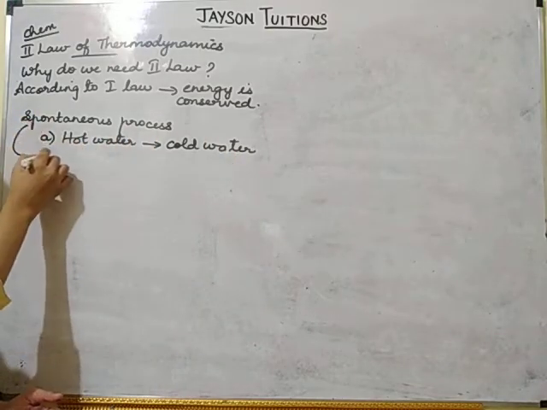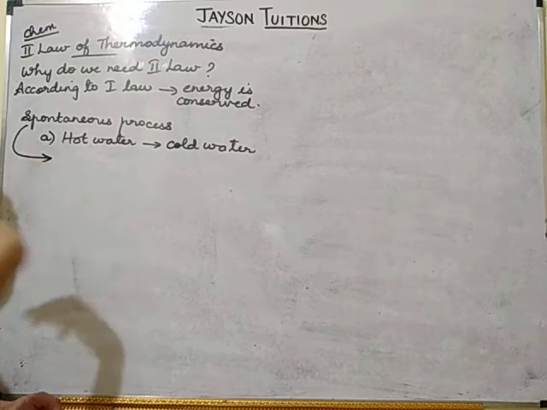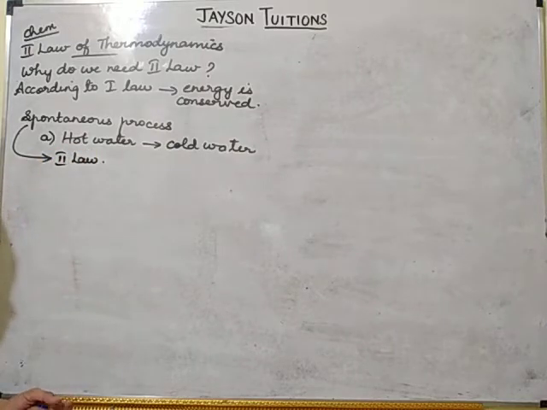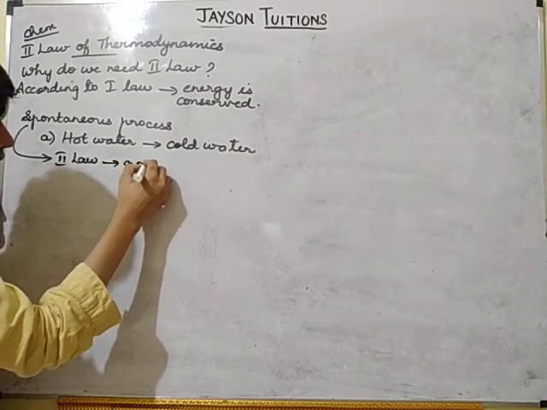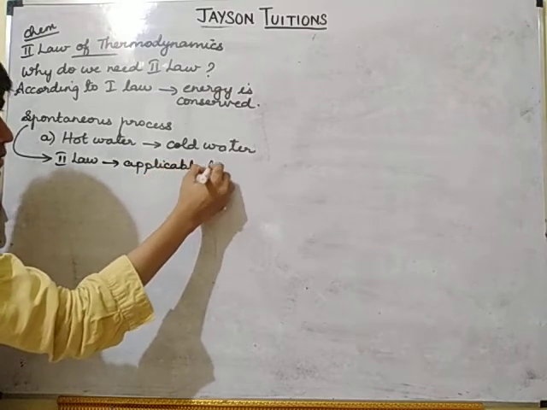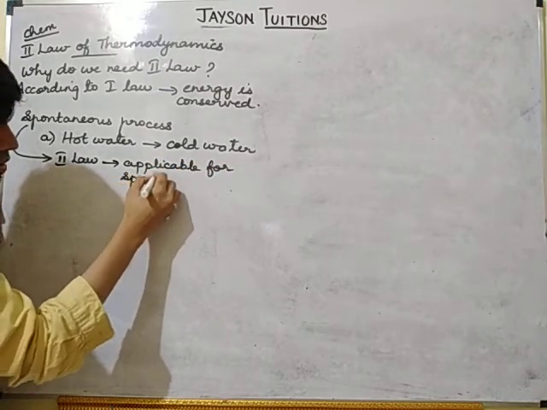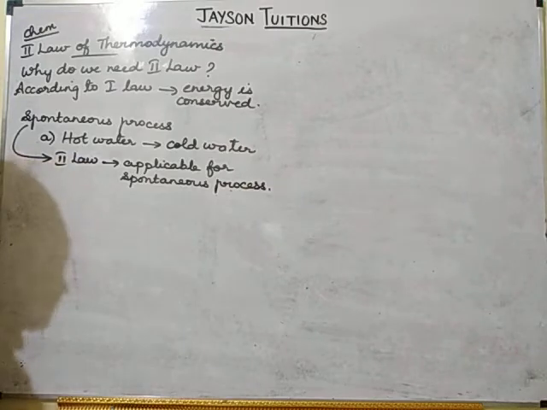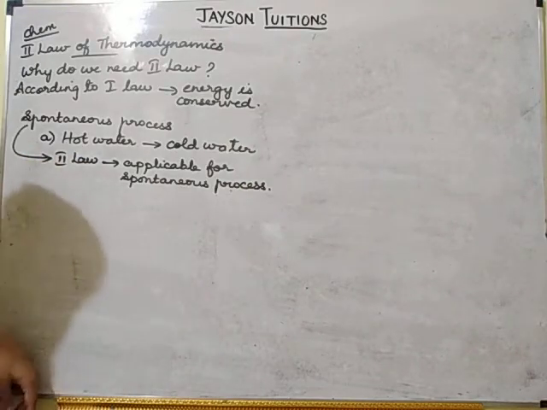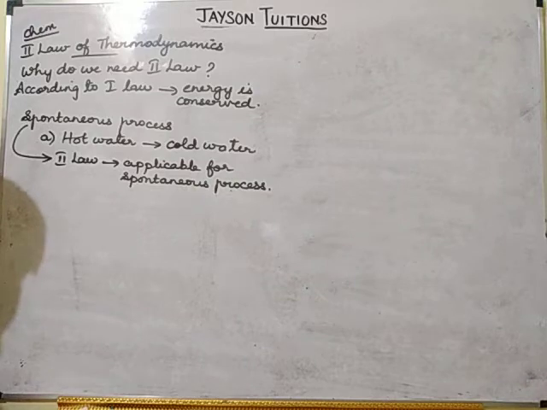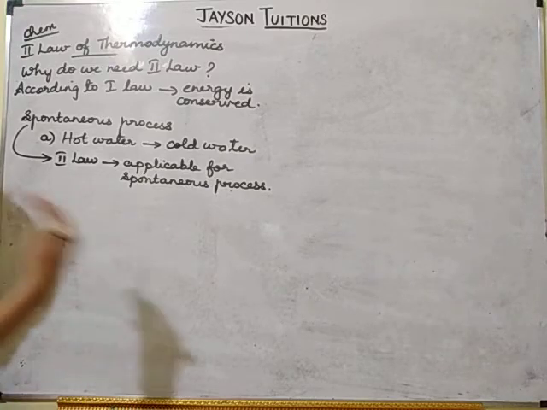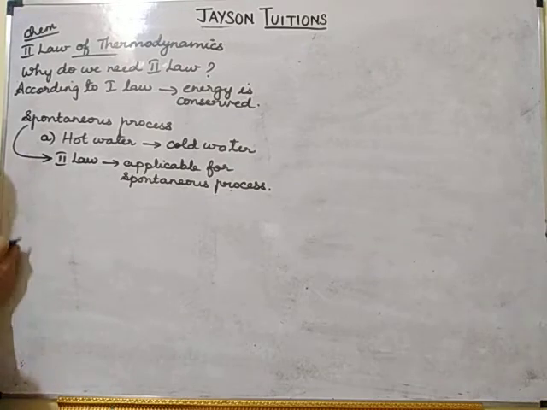So for the spontaneous processes, we have to give another law. That law is called the second law of thermodynamics. The second law is applicable for all spontaneous processes. Spontaneous process means the process which takes place automatically or naturally or very fast. Now, what are the various statements of the second law of thermodynamics? Before going to the statements, you must know an important term.